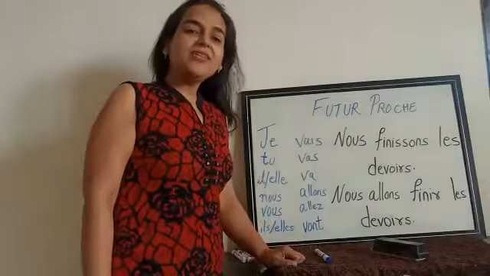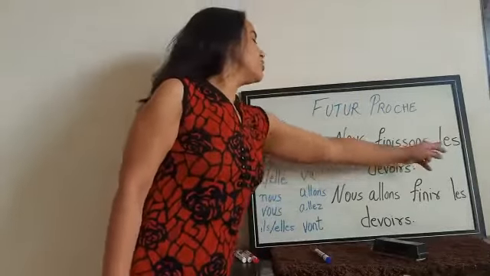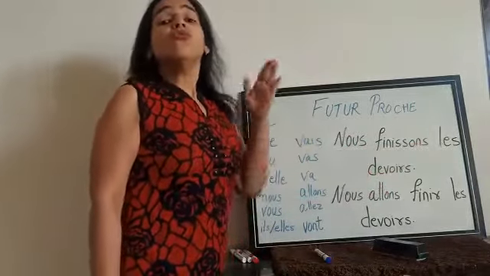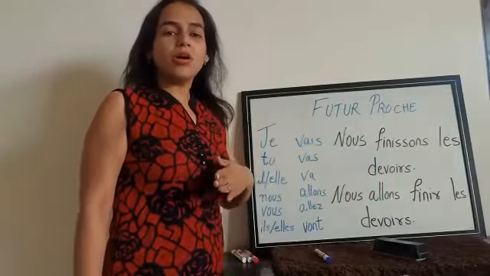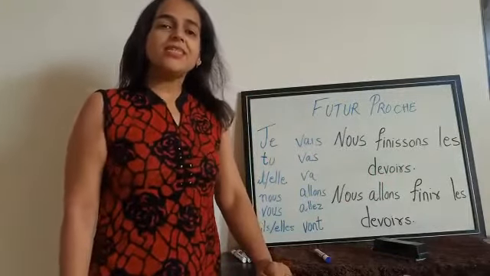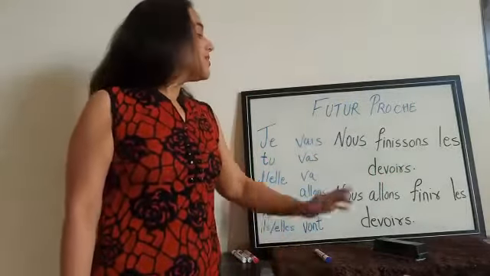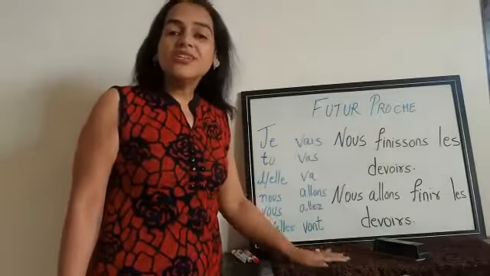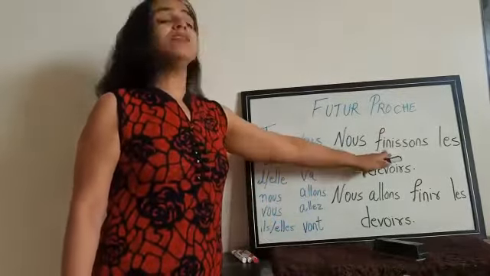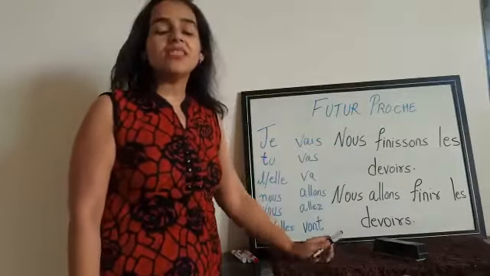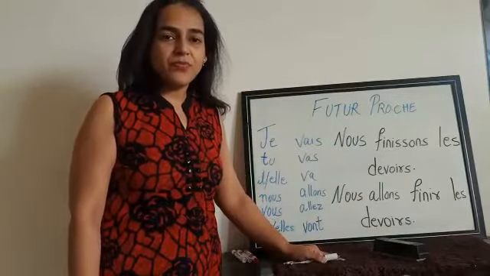Another example is: Nous finissons les devoirs. In this sentence, the verb is finir; the original form of finissons is finir. This is an ir verb.